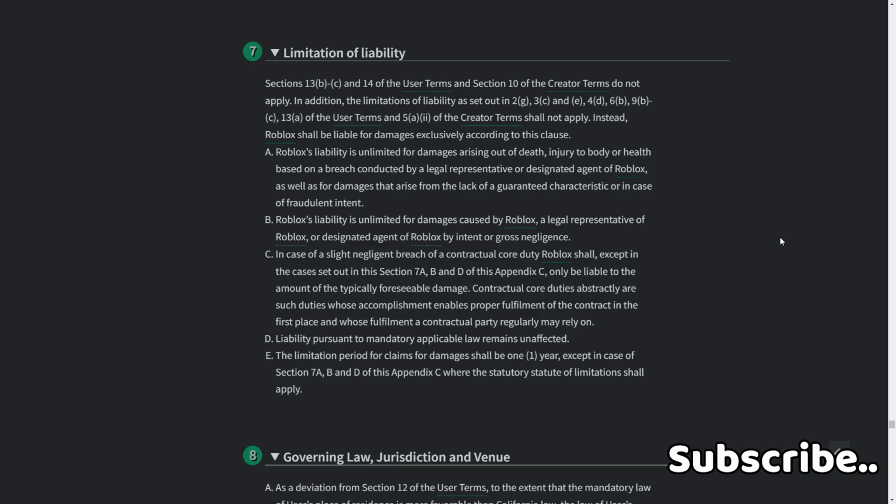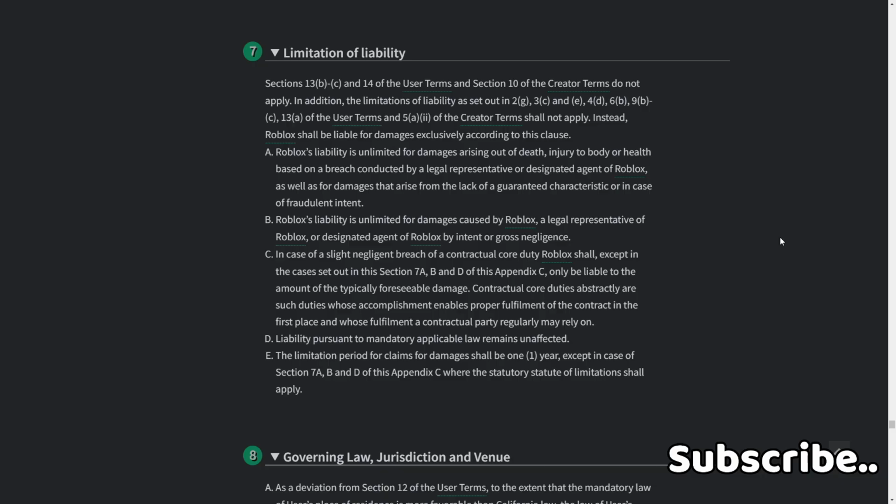Contractual core duties abstractly are such duties whose accomplishment enables proper fulfillment of the contract in the first place, and on whose fulfillment a contractual party regularly may rely. D. Liability pursuant to mandatory applicable law remains unaffected.